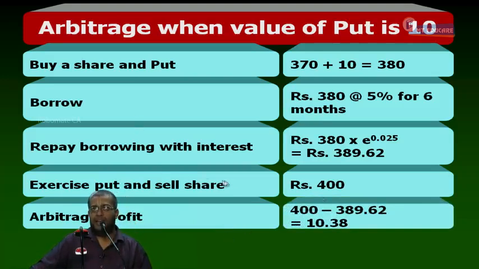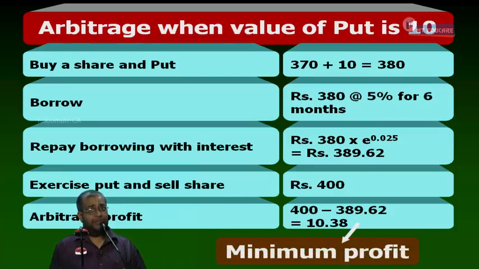400 minus 389.62. What is the arbitrage profit? 10.38. Arbitrage profit is 10.38. Everybody, are you following what I am saying? Is this maximum profit or minimum profit? Minimum profit, right? This is minimum profit.